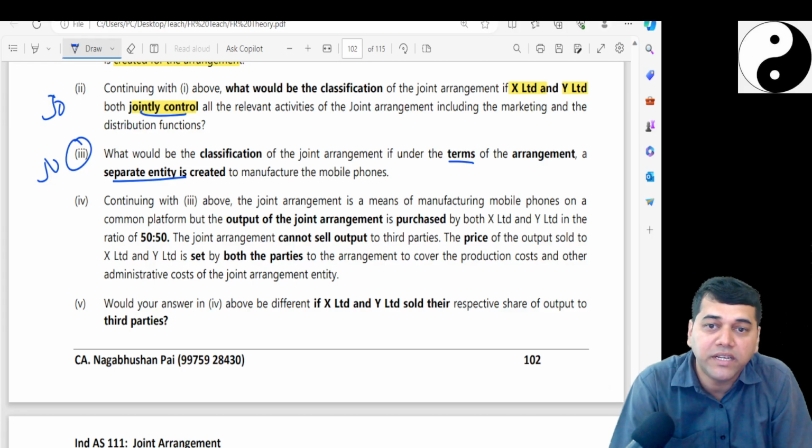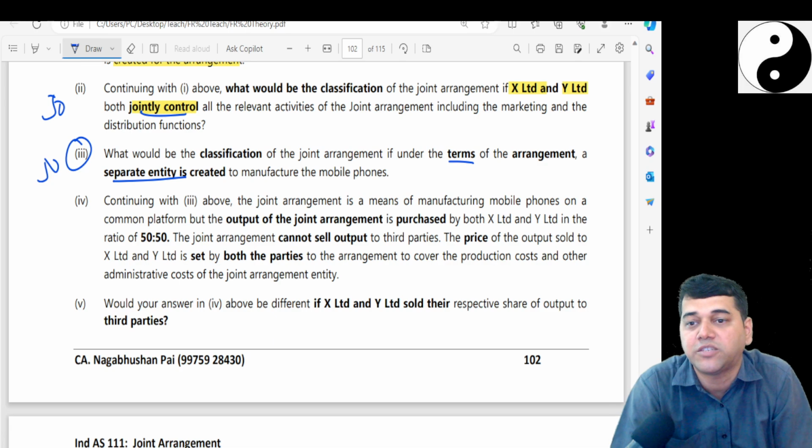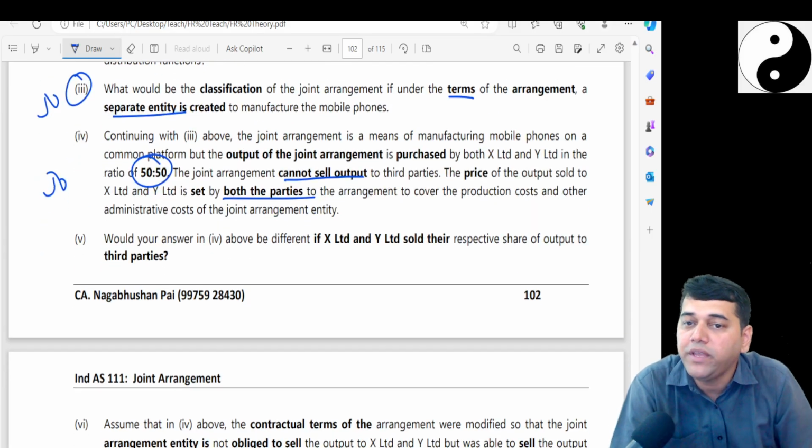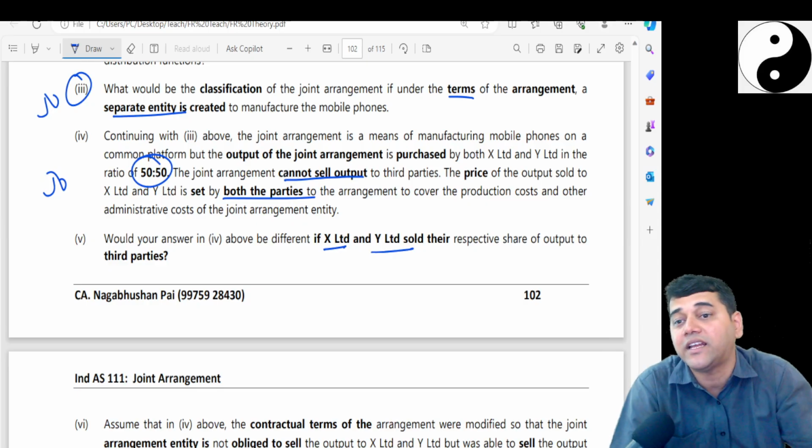The joint arrangement is a means of manufacturing mobile phones on a common platform, but the output is entirely purchased by X and Y 50-50. The joint arrangement cannot sell output to third parties, and the price is set by both parties to cover the production. Then it is a joint operation.